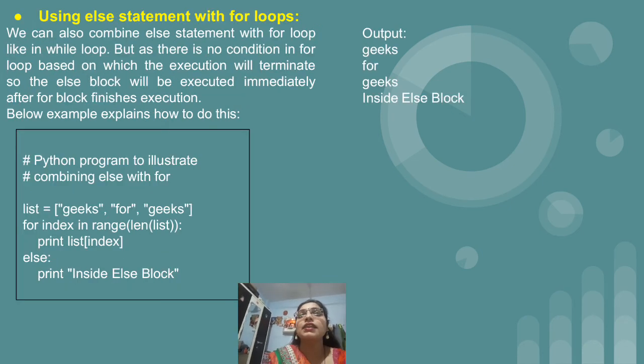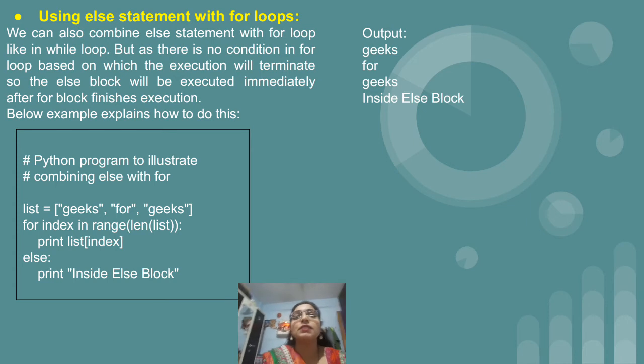After that again we can have an else statement along with for also. So for that I have taken an example, list equal to, list is nothing but an array, as we have arrays in other programming languages like C and C++. Similarly in Python we have list. A list will behave like an array only. When we want to initialize the list, we will make use of square brackets, and within the square brackets we will provide the values or list of numbers as a comma separated list.